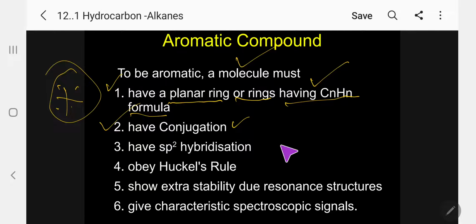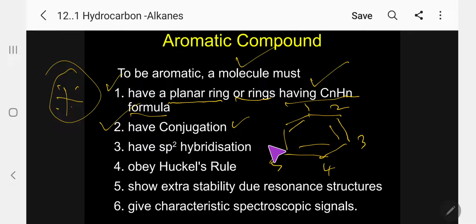What is the meaning of conjugation? Alternating single and double bonds will be present. So let me take the example of benzene. I can draw it now. Let me give numbers so you can easily understand. Kindly follow. Between 1 and 2 single bond, 2 and 3 double bond, 3 and 4 single, 4 and 5 double, 5 and 6 single, and again 6 and 1 double. Alternating single and double bonds. So, to be aromatic, a molecule should have conjugation. Please follow.